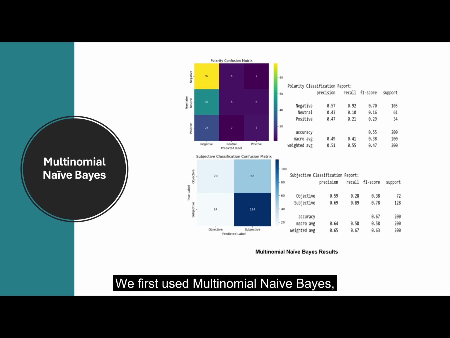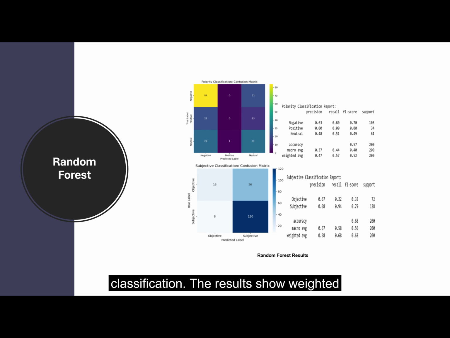We first use multinomial naive Bayes, known for its simplicity and quick operations. The class level F1 scores of negative polarity classification and subjective classification were high at 0.7 and 0.78 respectively, showing those were reliably detected with few false positives. However, the class level F1 scores for neutral, positive, and objective were low. Next, we tested random forest classification. The results show weighted F1 scores of 0.52 for polarity, 0.63 for subjectivity, which show decent performance of random forest. However, the lower macro F1 scores of 0.4 and 0.56 elucidate that the model is weak at identifying certain classes, in our case, positive polarity and objective classification.